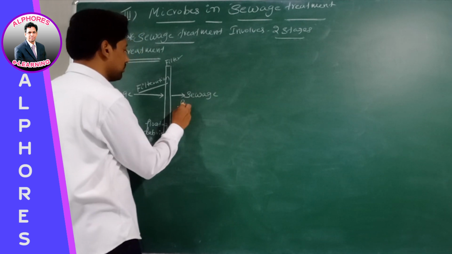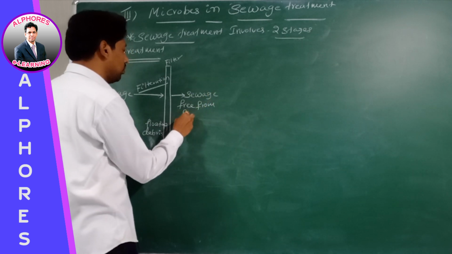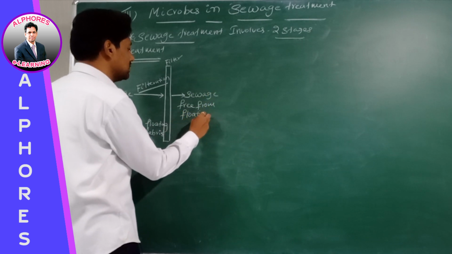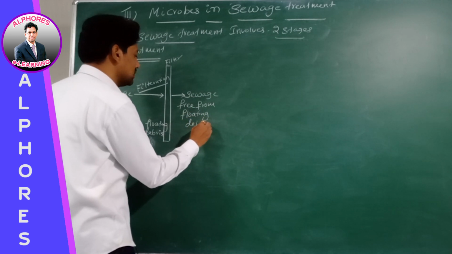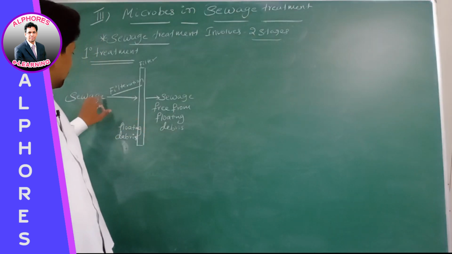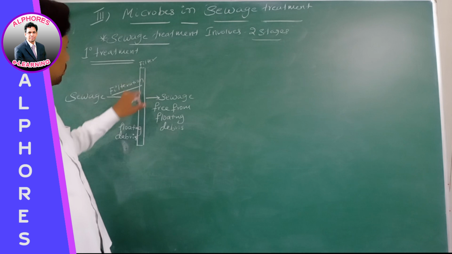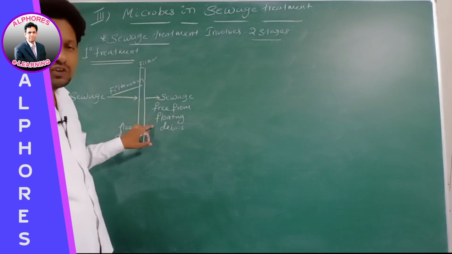Sewage free from floating debris, right? Therefore, when sewage is passed through a filter, the sewage becomes free from floating debris.